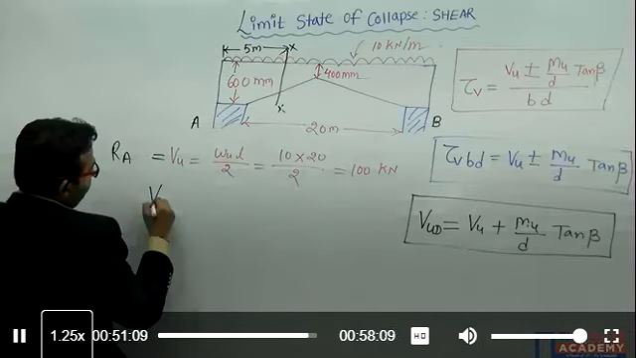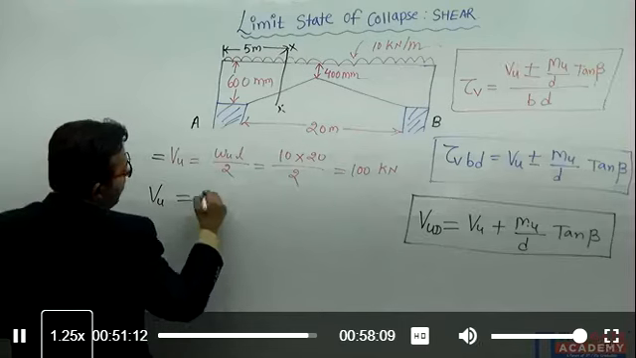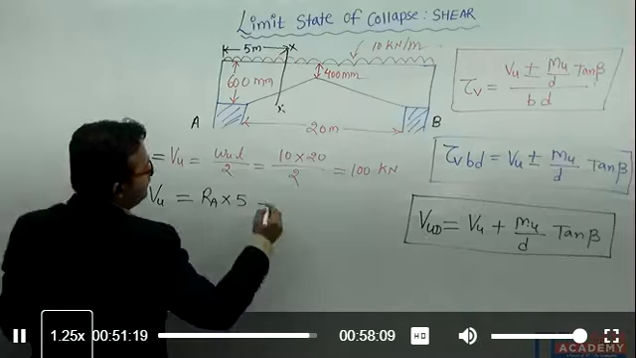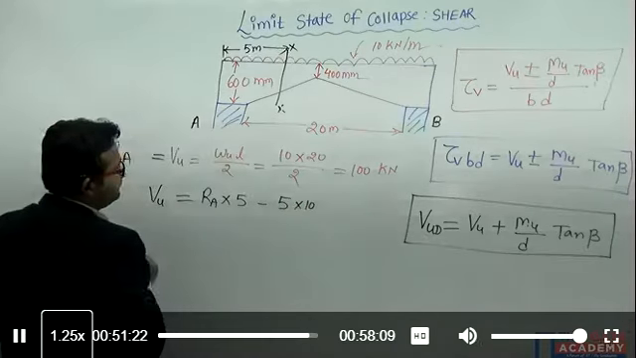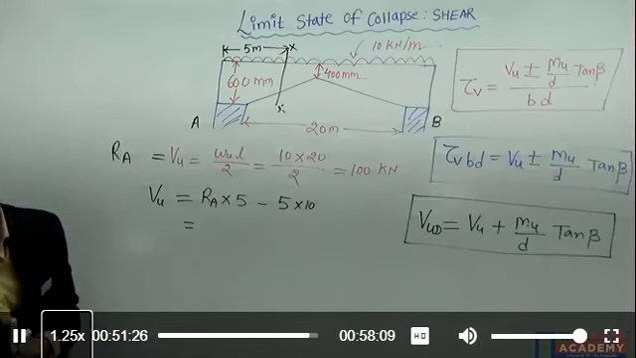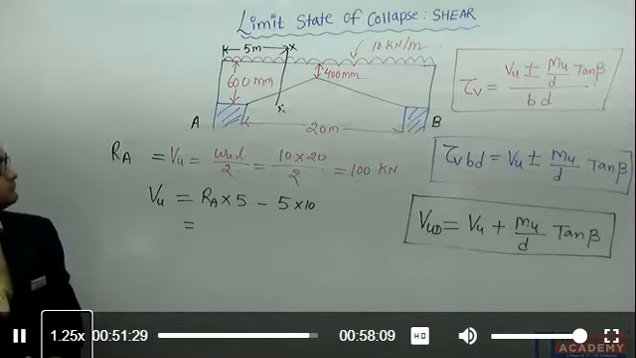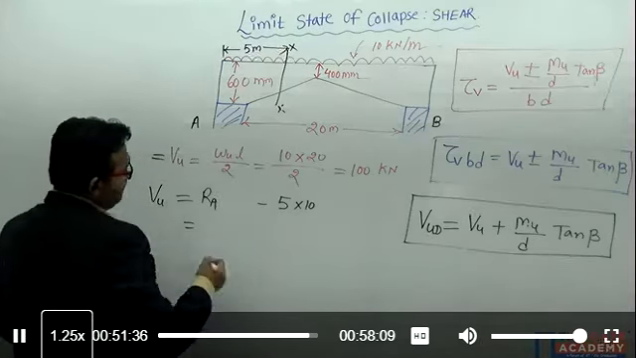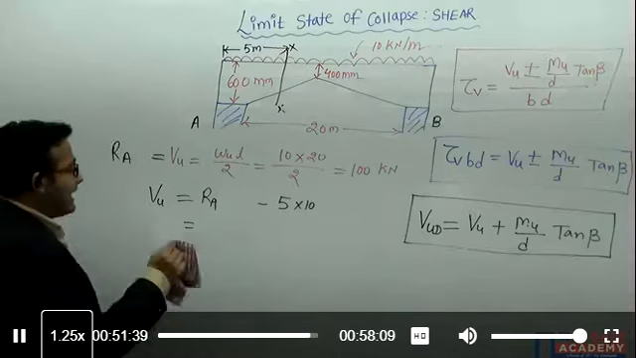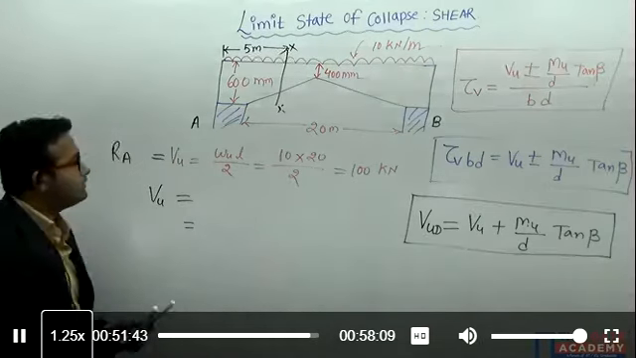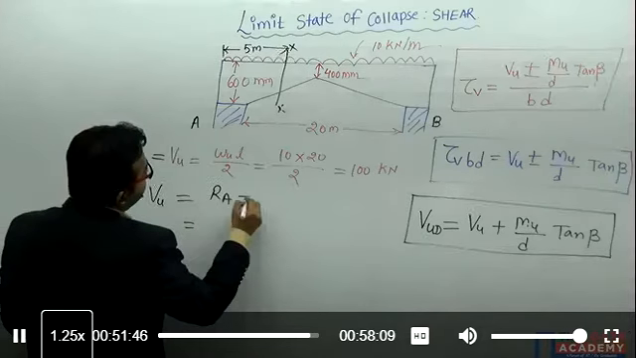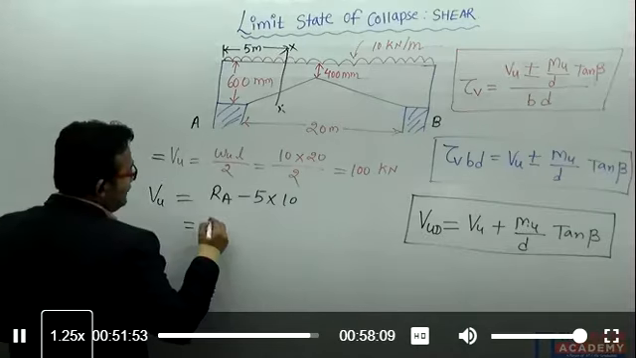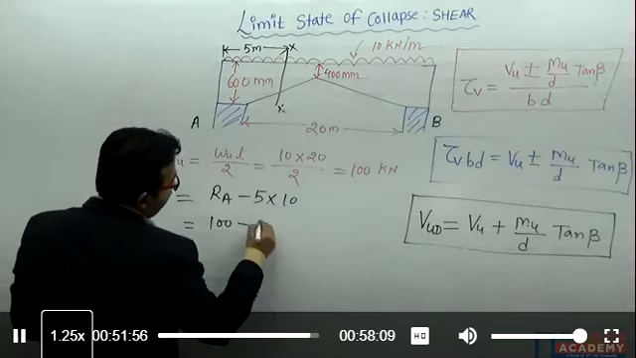So I can write the shear force at the distance of 5 meter is equal to RA minus 5 into 10. Sorry, here it will be RA only. This 5 is the distance and the 10 kilonewton per meter load is acting. So here RA I have calculated 100 kilonewton, minus 5 into 10 is 50.